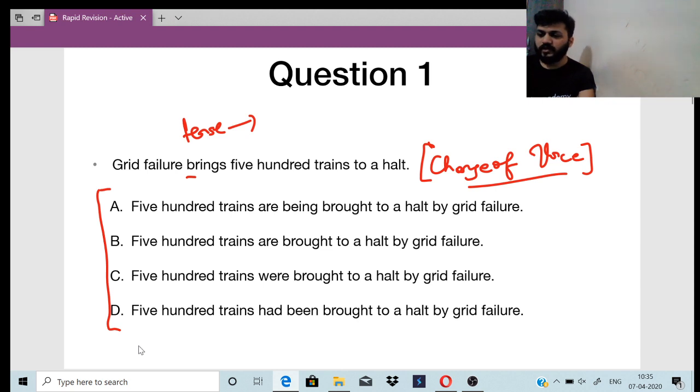Others? Yes, you are correct. It is option B, right? Option B is the correct answer. How is it option B? So what is this tense? Tell me. This is present tense,